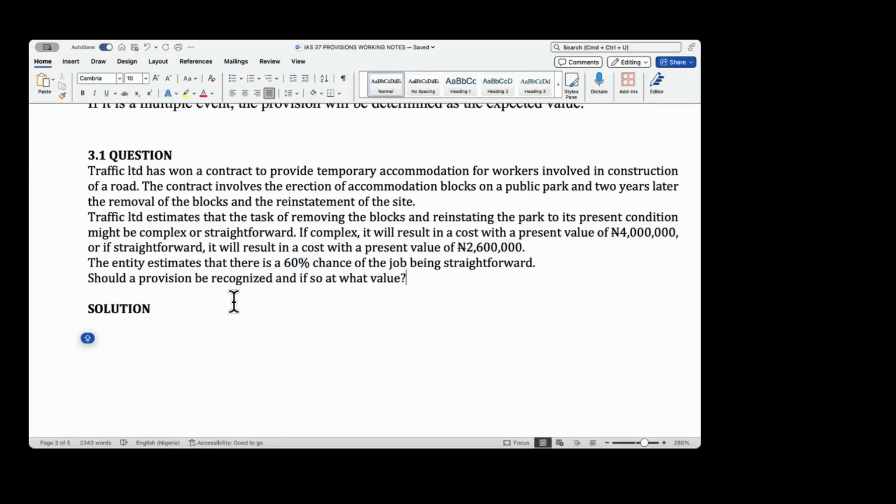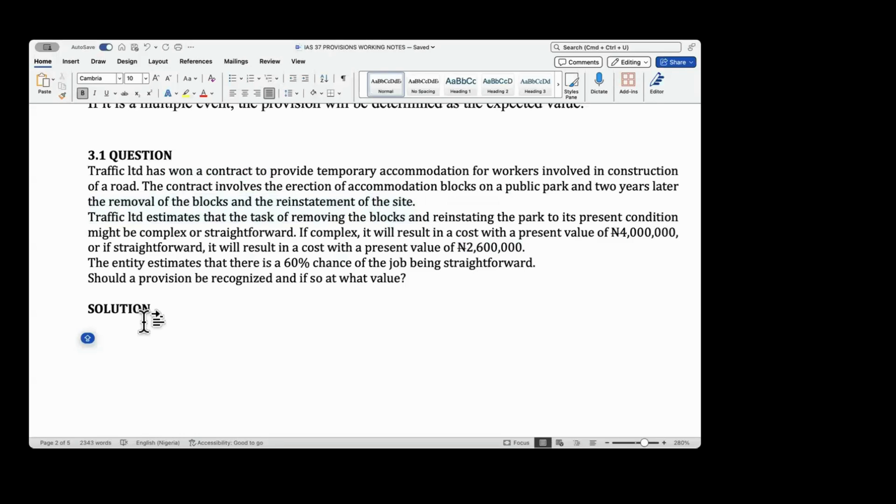Okay, so in this scenario, this company should recognize the provision because there is an obligation. There's an obligating event because he has won a contract. And part of the contract requires that he needs to remove the blocks and restate the sites.